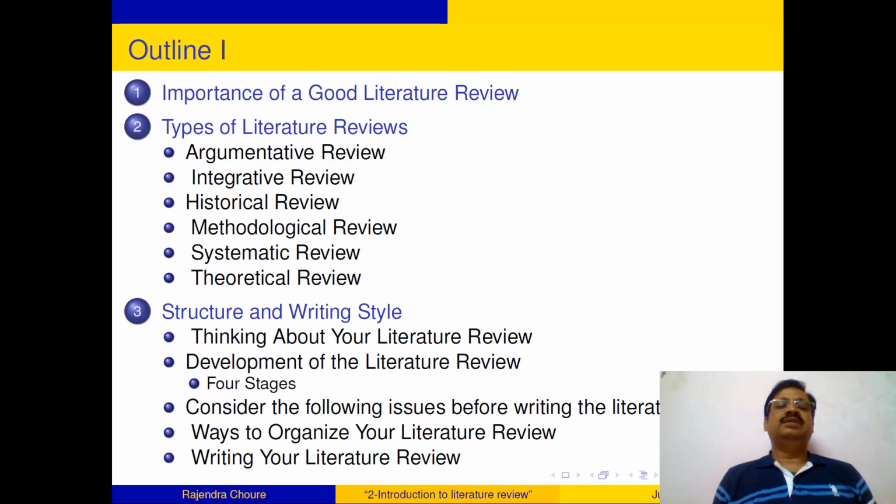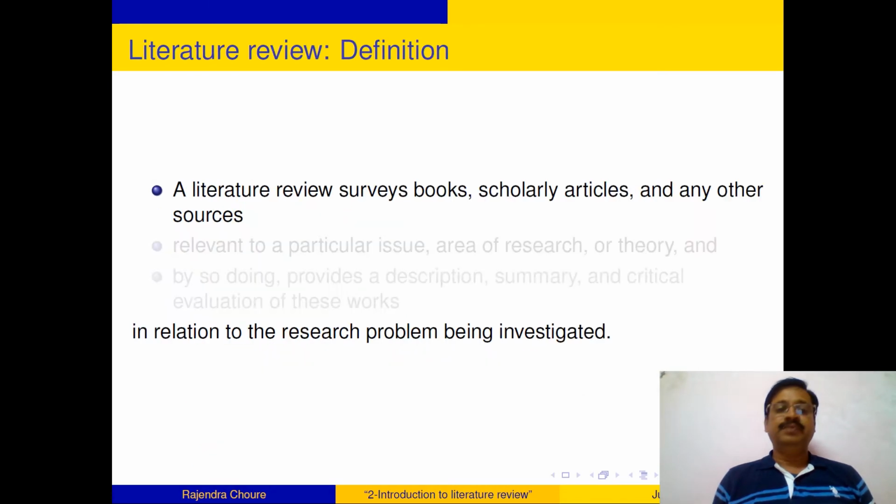This is the outline. First, we'll study what is the importance of a good literature review. Then we will go for types of literature review. There are many different types like argumentative review, integrative review, historical review, methodological review, systematic review, and theoretical review. We'll get a glimpse of all those. Then we are going to study the structure and writing style which are used to write the literature review. And then after going through all this, we are going to practice how to find the literature and how to manage that literature. This will be the first session of our literature review.